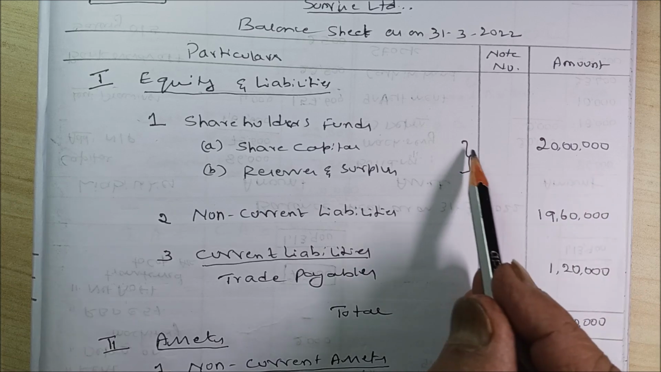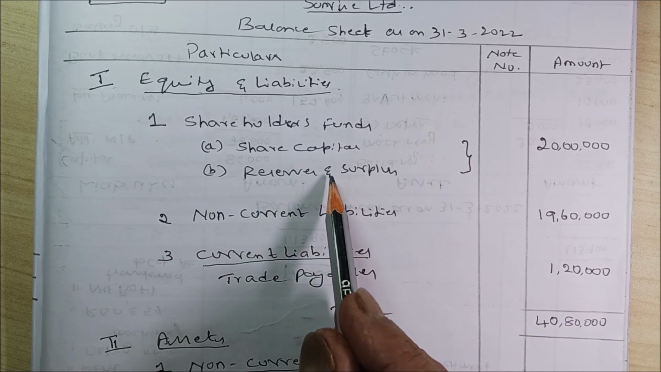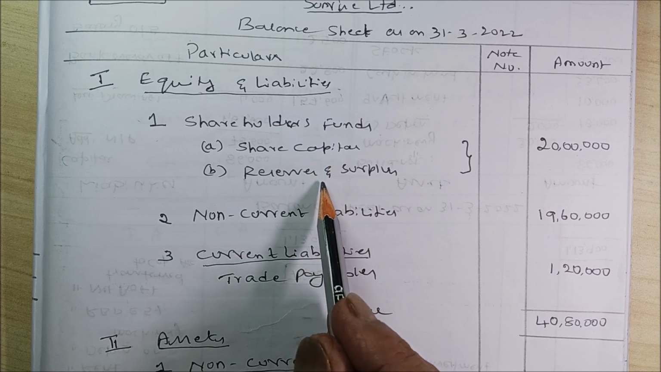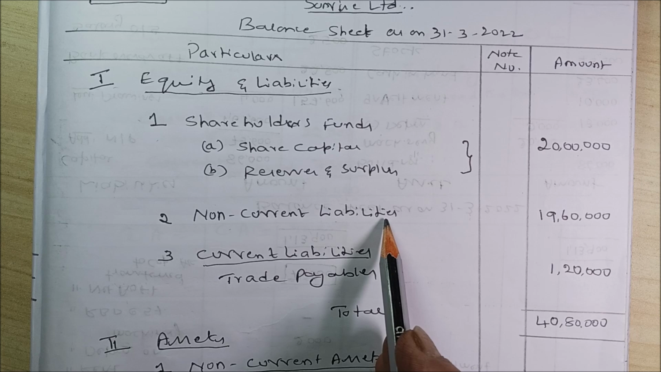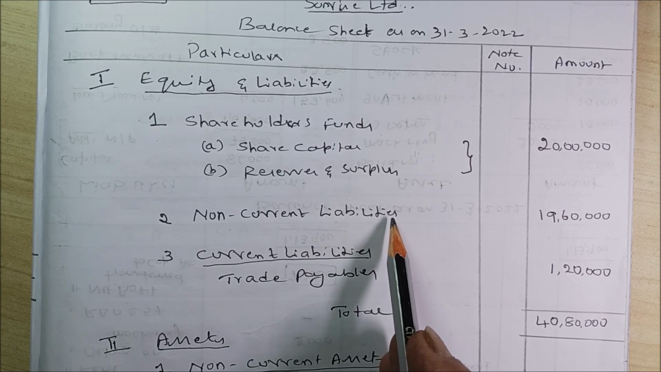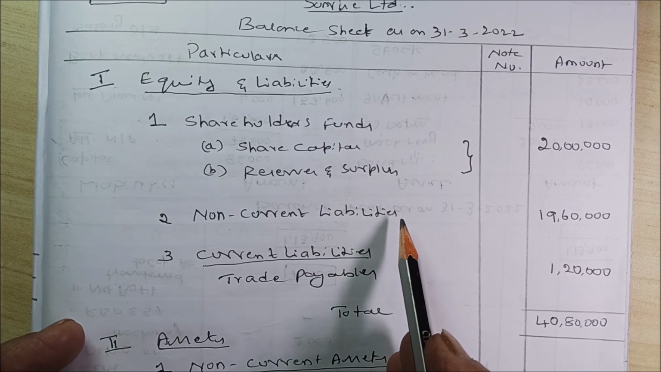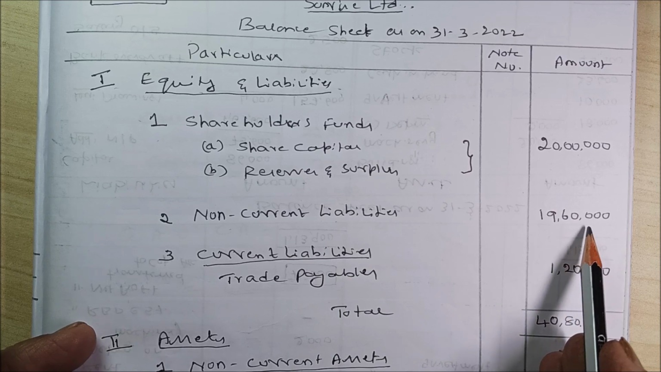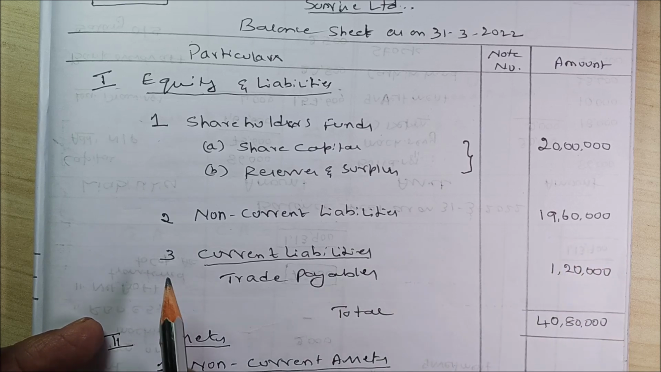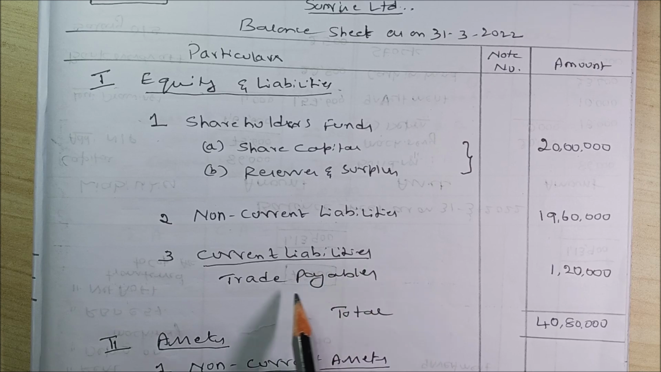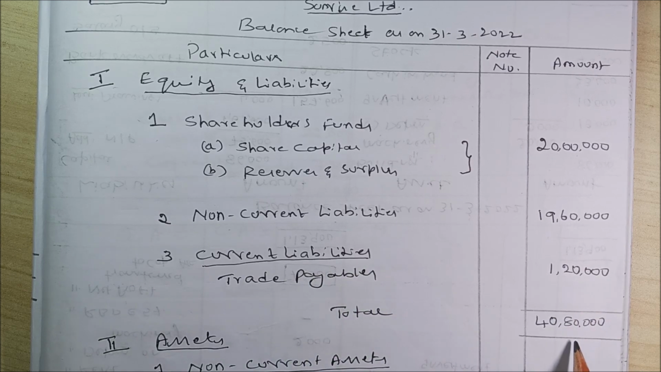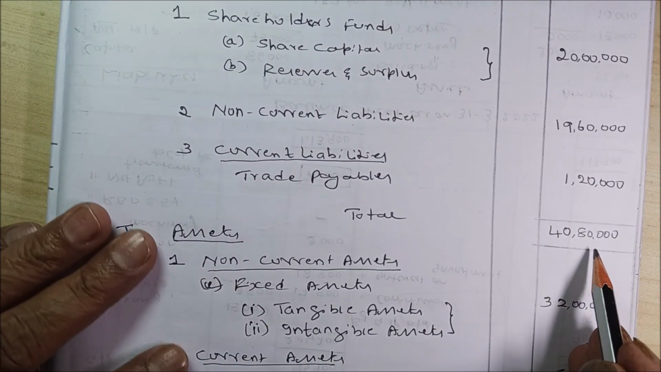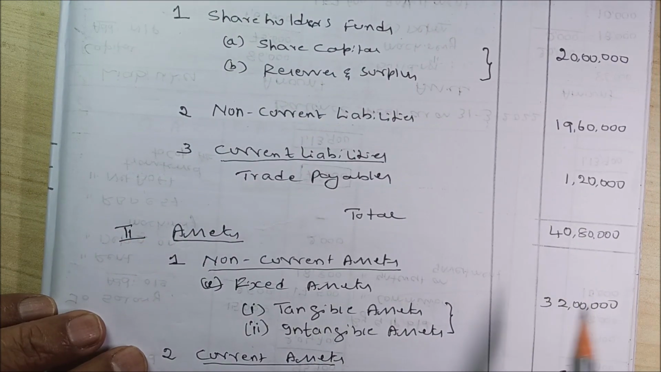I have put one flower bracket because they have not given the split, how much is share capital and how much is reserves and surplus. Second one, non-current liability. They have not mentioned what it is, it may be any long-term loan, 19 lakh 60,000. Then third one, current liabilities, which is trade payables, 1 lakh 20,000. Total it comes to 40 lakh 80,000 on the liability side.